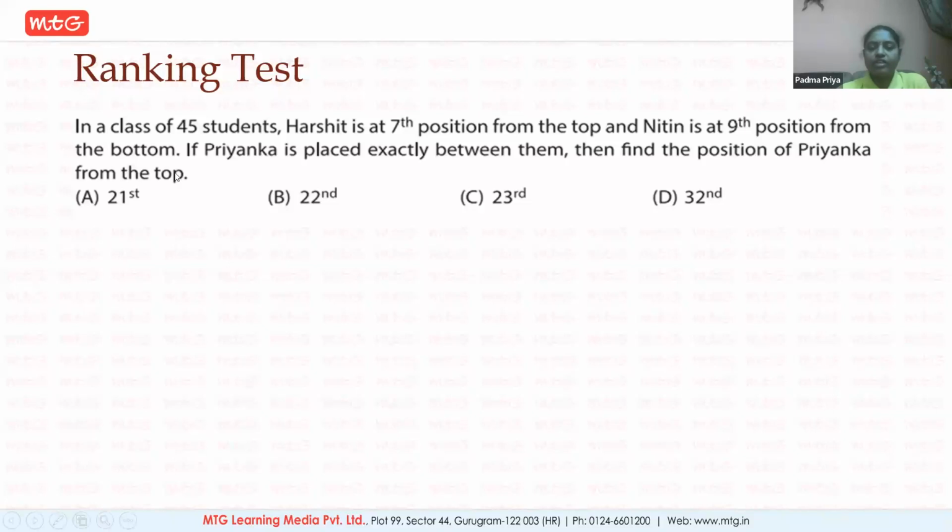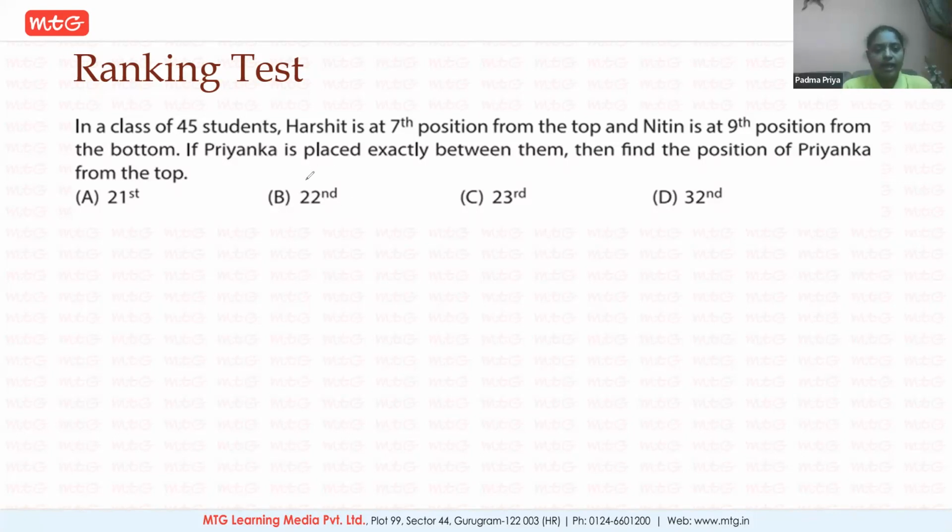In a class of 45 students, there are 45 children in the class. Harshit is in the 7th position from the top and Nitin is in the 9th position from the bottom. If Priyanka is exactly between them, find the position of Priyanka from the top. That is the question. I'll just simply explain it. If there are lower grade children, please do not mind. My perception is to make you understand. These are the types of questions you get in the exams.